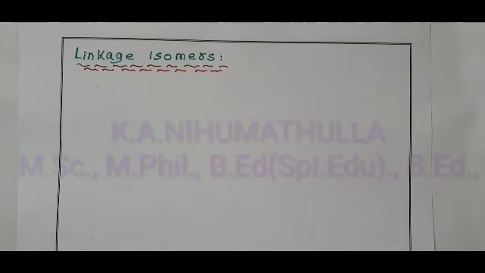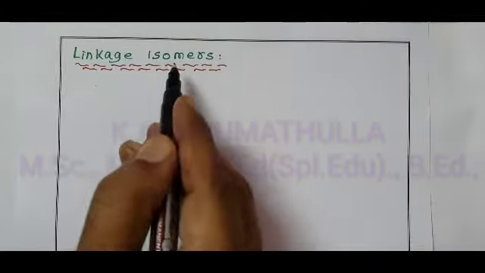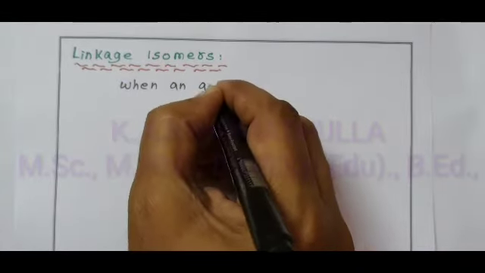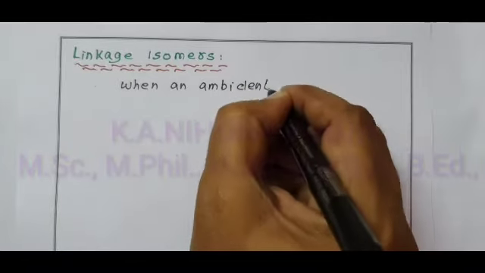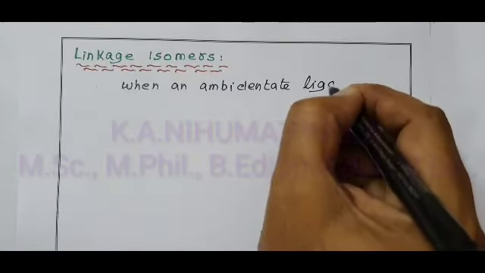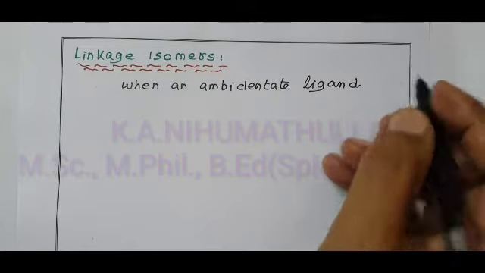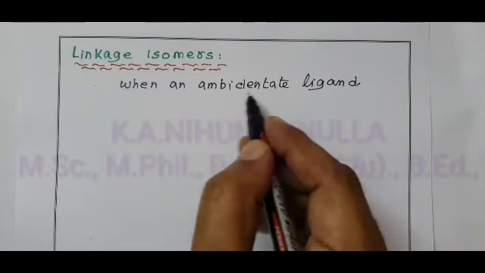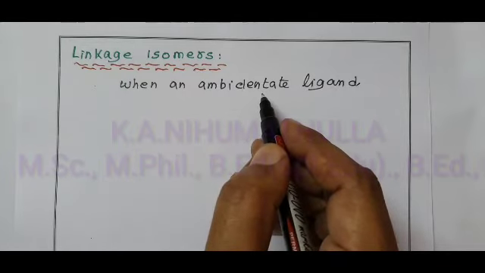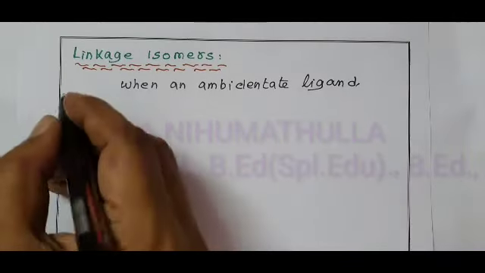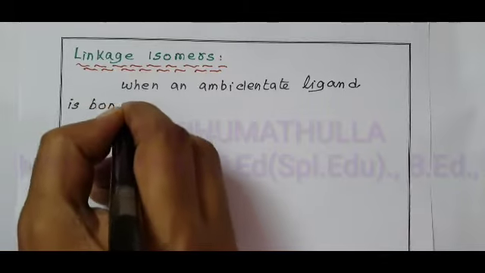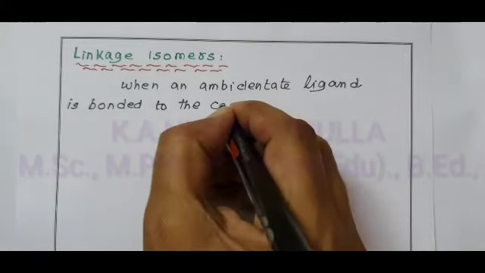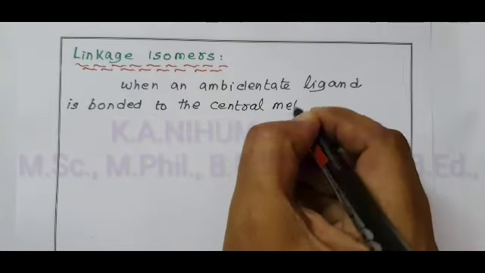The first structural isomer is the linkage isomer. This type of isomer arises when an ambidentate ligand is bonded to the central metal atom. What is an ambidentate ligand? Ligands having the same formula but differing in the donor atom.